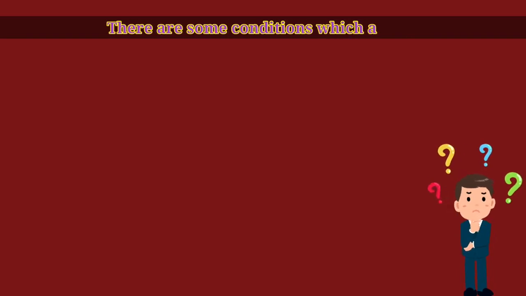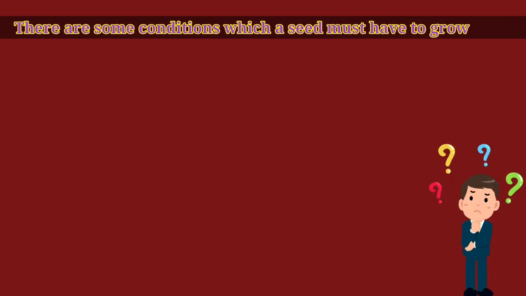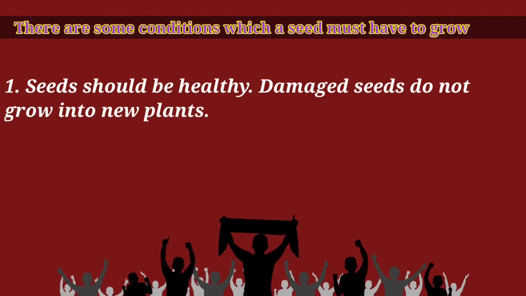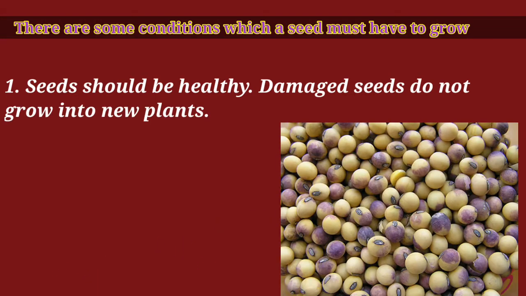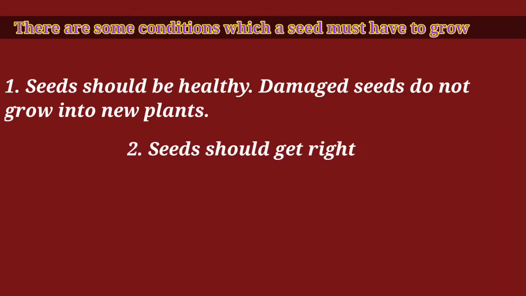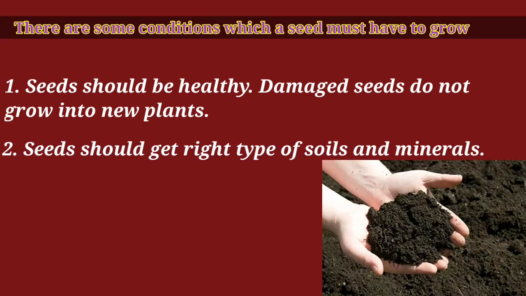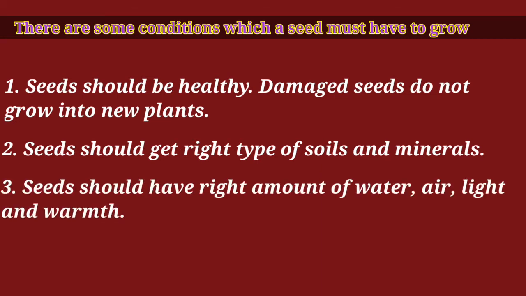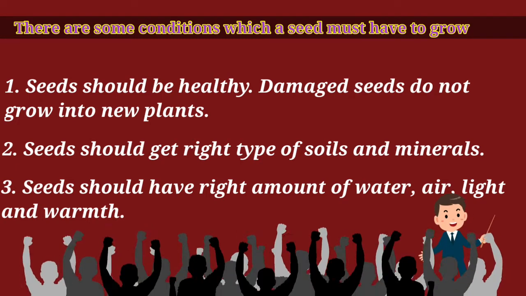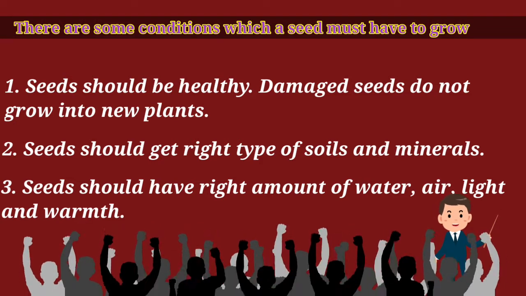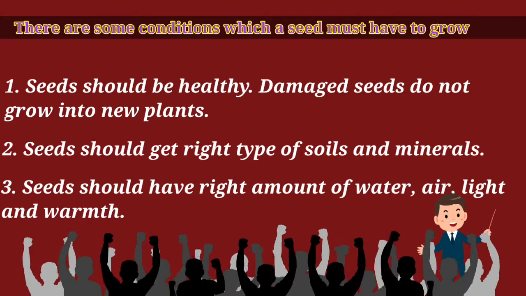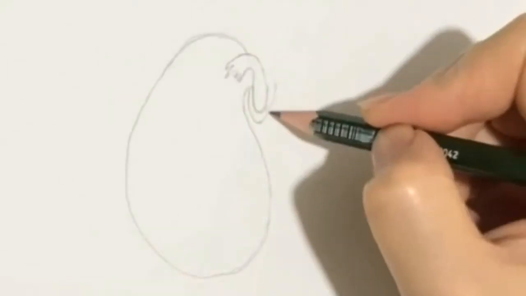Students, there are some conditions which a seed must have to grow. First, seeds should be healthy. Damaged seeds do not grow into new plants. So if you find a damaged seed, you cannot grow it into a new plant. Seeds should get the right type of soil and minerals. If the soil is not correct, no plant can be formed. Seeds should have the right amount of water, air, light and warmth, which are very essential, as seeds derive nutrition from these four elements that are available to them from the environment. Students, now let us draw the structure of a seed.